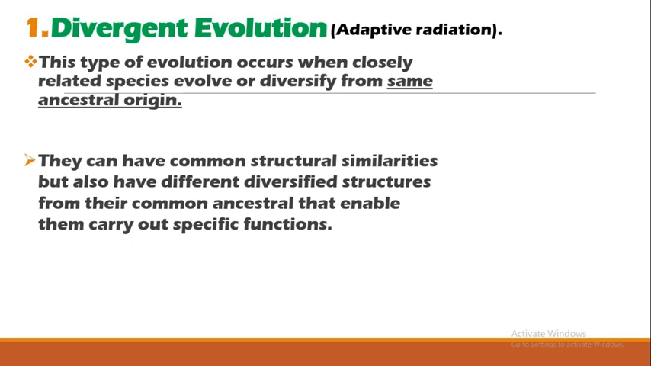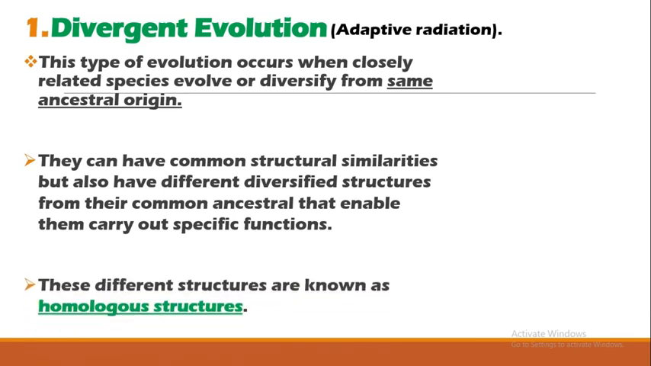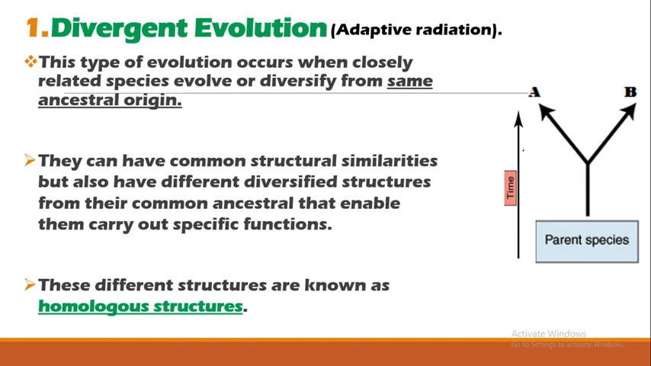They can have common structural similarities, but also have different diversified structures from their common ancestor that enable them carry a specific function. So this common ancestral origin leading to the formation of different structures is what we call divergent evolution, and the different structures are actually known as homologous structures.